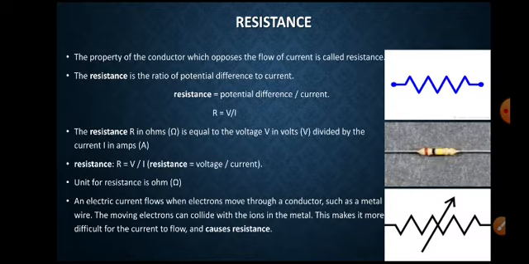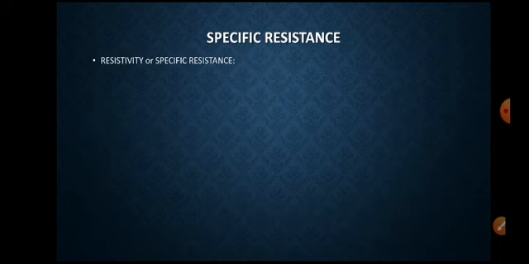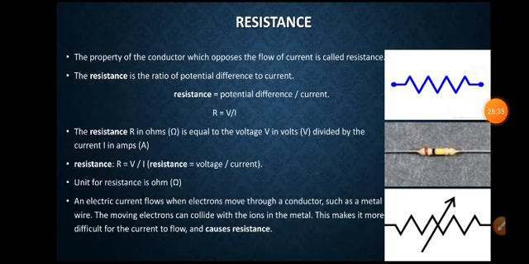Now the resistance. So what is resistance? Resistance is a property of a conductor which opposes the flow of electrons or flow of current. The resistance is the ratio between the potential difference and current. This resistance is denoted by capital R. So resistance equals potential difference by current. Therefore R equals V by I.